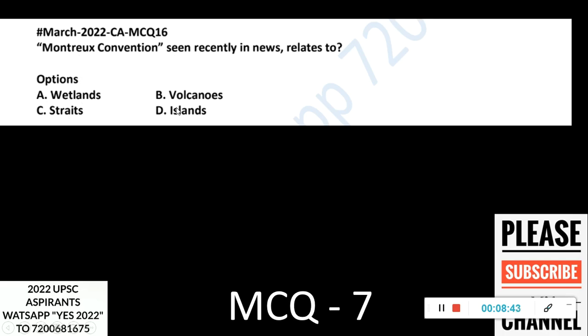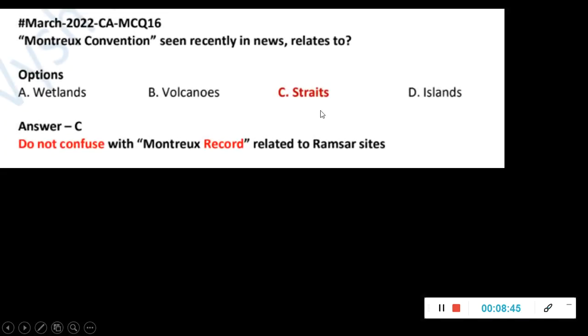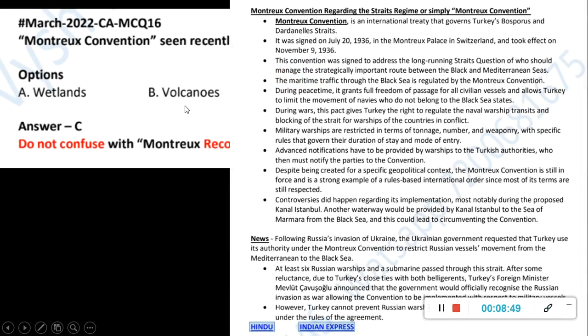Montreux Convention is actually related to straits. So don't confuse it with the Montreux Record, and make a note of it. Even though it's a current affair, it's a static thing also. In future, anytime UPSC can ask it. It's an international treaty that governs Turkey's Bosphorus and Dardanelles Straits. These two straits are there, about which a map question can also come. Because of the Russia-Ukraine war, this Montreux Convention came into the news, because they are restricting Russian vessels' movement from the Mediterranean Sea to the Black Sea, which goes through these straits. So that is why it was in the news.